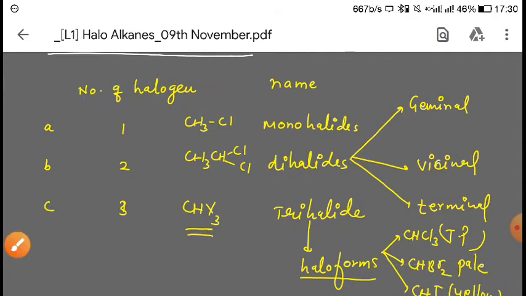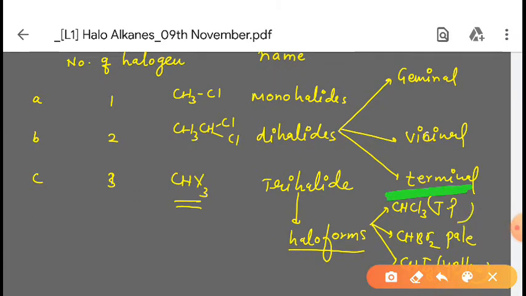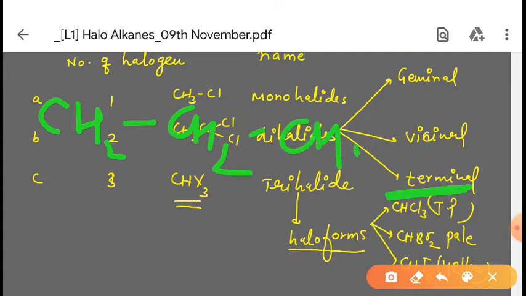Now next one is terminal. You can understand this with a very simple example. Suppose we have here CH2, again CH2 and CH2.